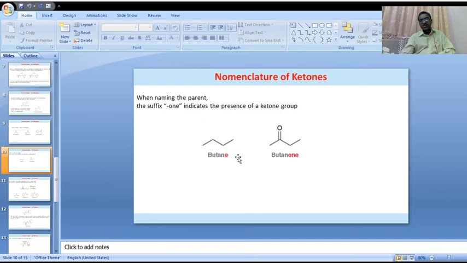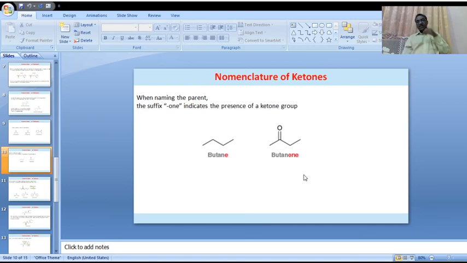This is a normal straight alkane chain of 4 carbons, CH3, CH2, CH2, CH3: n-butane. In the alkane, the suffix "e" of the corresponding alkane is replaced by "one", then it is called butanone. Butane is converted to butanone.